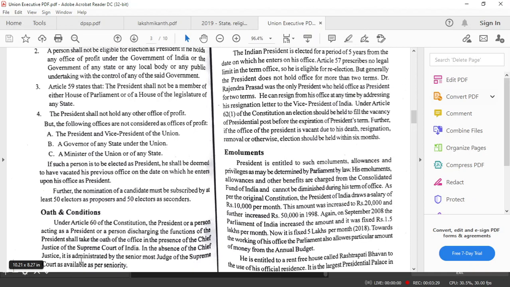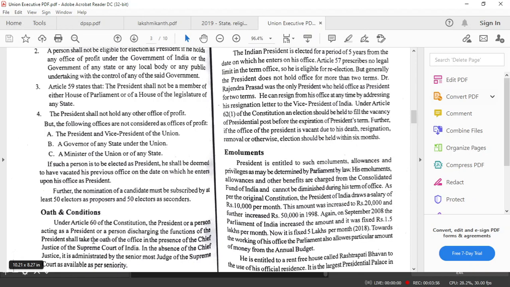See, usually the president holds office under normal circumstances. He holds it for a term of 5 years. So that's the normal tenure. But he may resign from the office anytime he wants by addressing his resignation to the vice president of the country. So that is up to him. So on whatever grounds he feels, he can resign from the office.